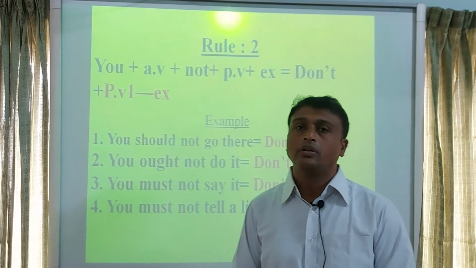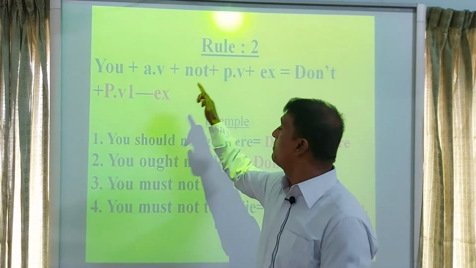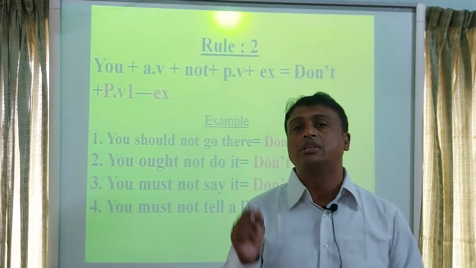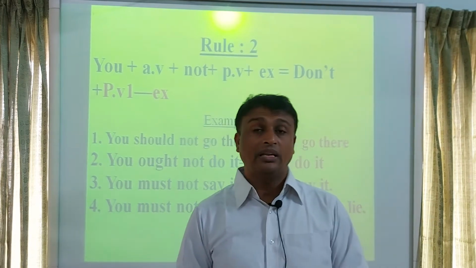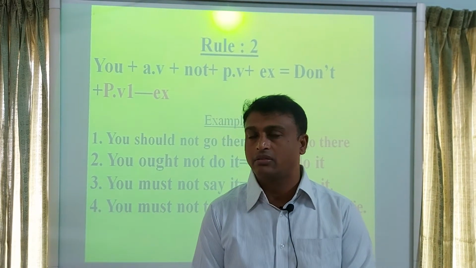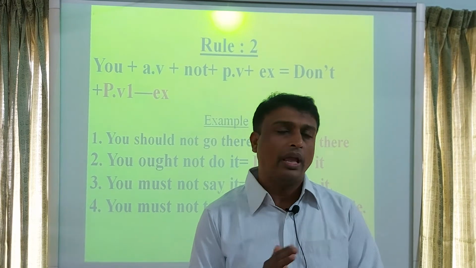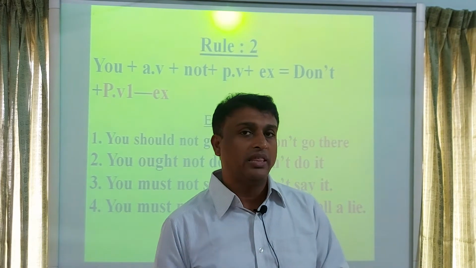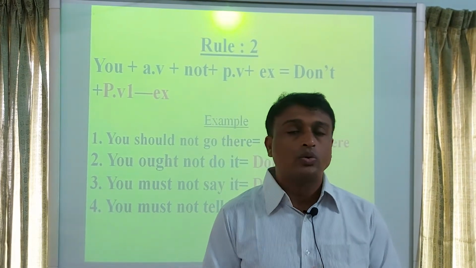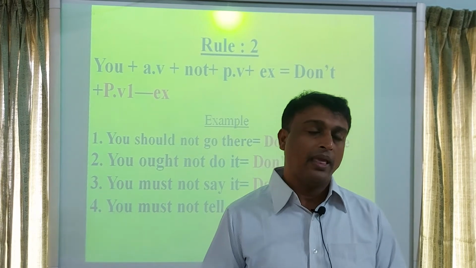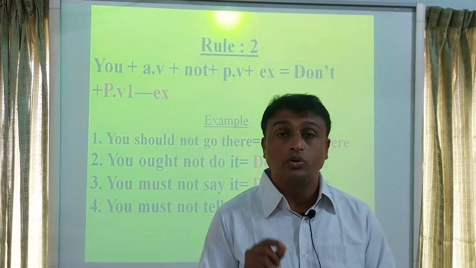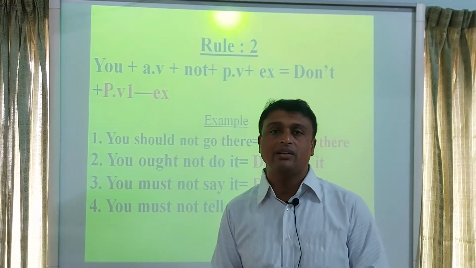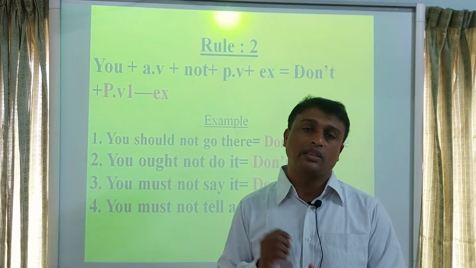Rule 2. Rule 2 is you plus auxiliary verb plus not plus principal verb plus extension. This rule is again about second person. If a sentence starts with you, and if this sentence is a negative one, then to transform it to imperative sentence, at first you will write don't. What will you write at first? Don't. Then you will write principal verb 1, then extension.